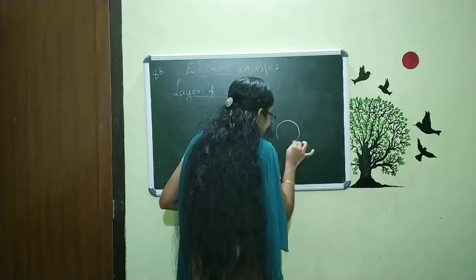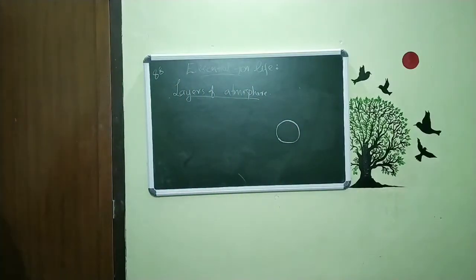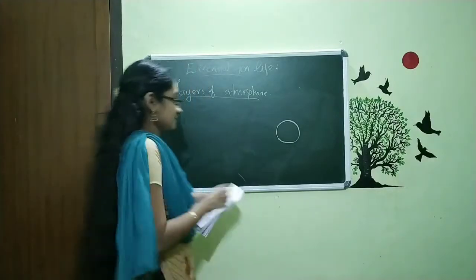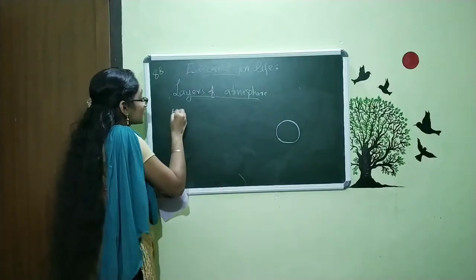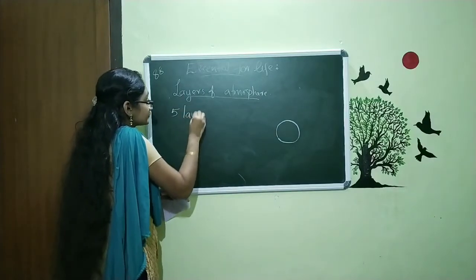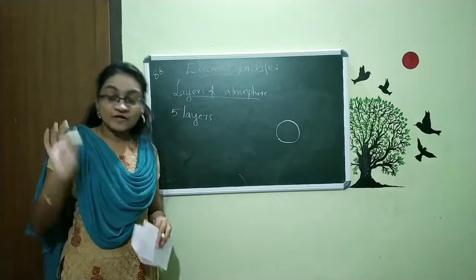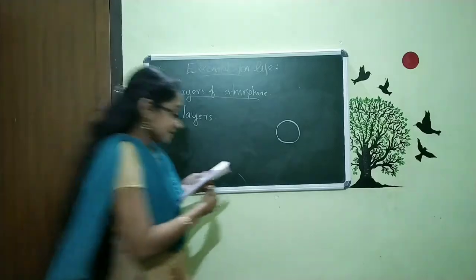So, this is our Earth. And our Earth's atmosphere actually has 5 layers. Our Earth atmosphere has 5 layers. The first layer we are going to study is the one near our Earth.